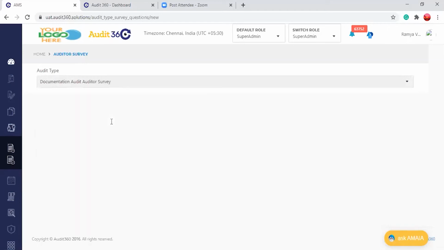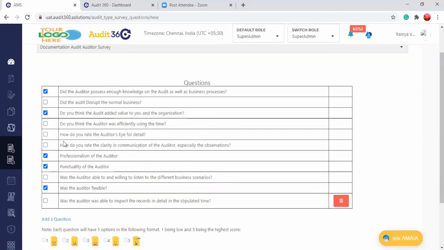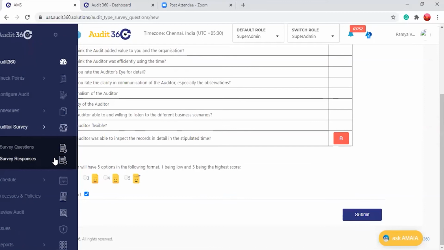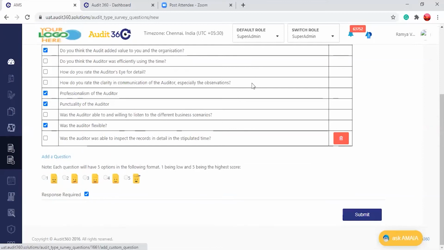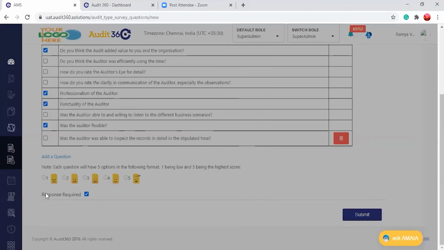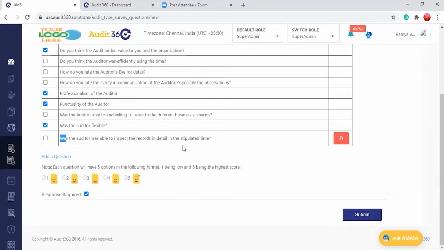And there are 10 predefined questions. See, these are predefined questions. Whichever you want, you can select, and the rest you can leave. If you want to add, suppose an 11th question or 12th question, you can click here, add a question. A pop-up will appear on the right side with a text box. You can type your question and click on submit. Once you click on submit, that question will appear here.